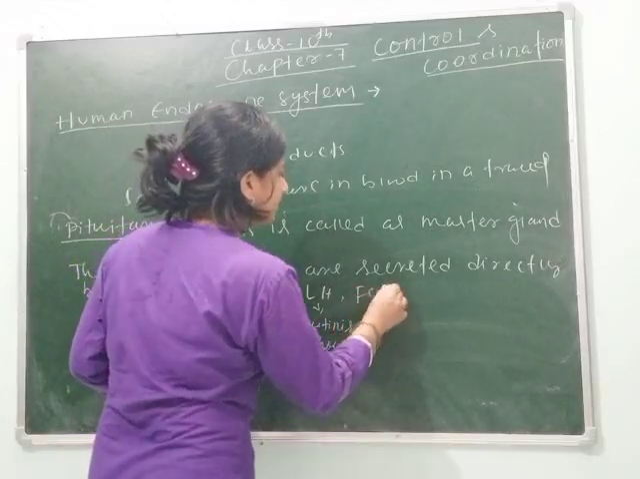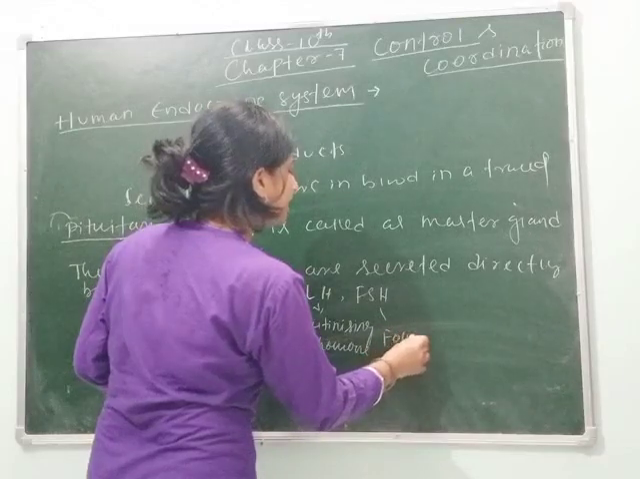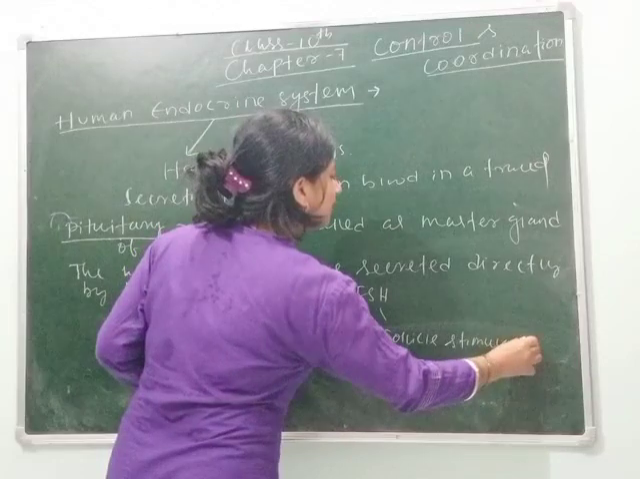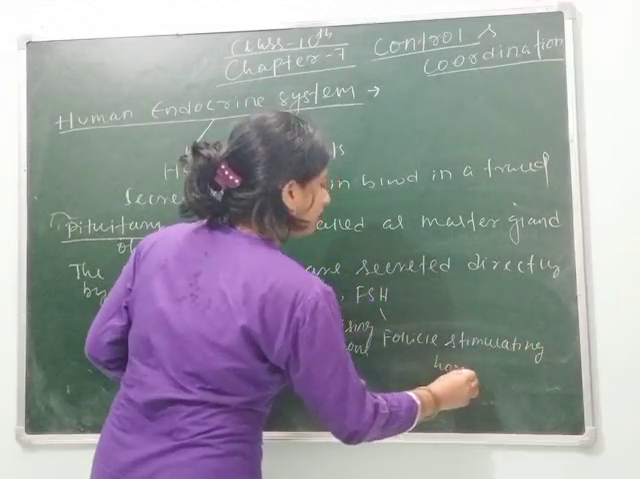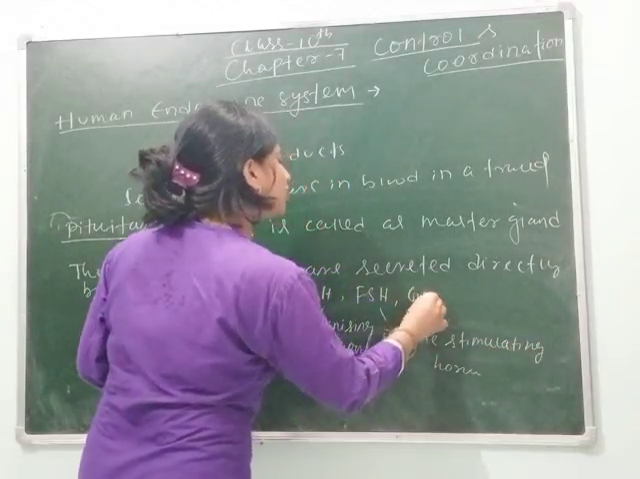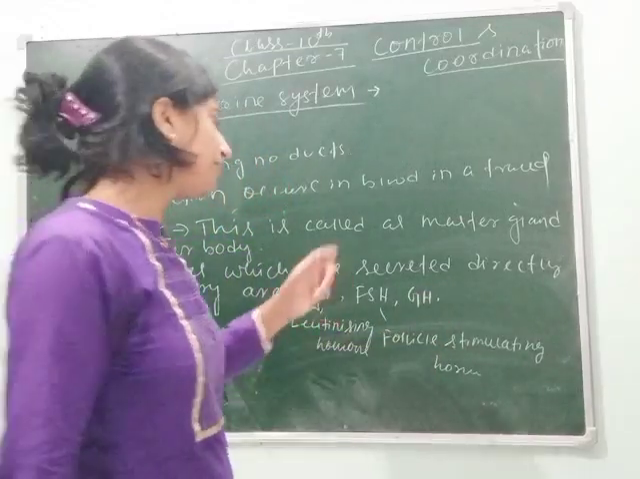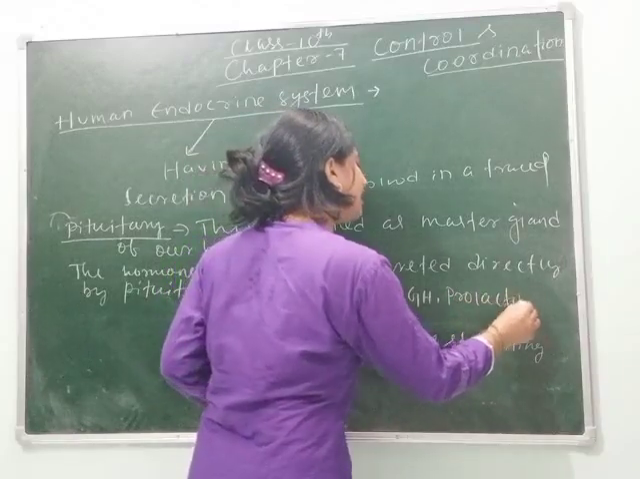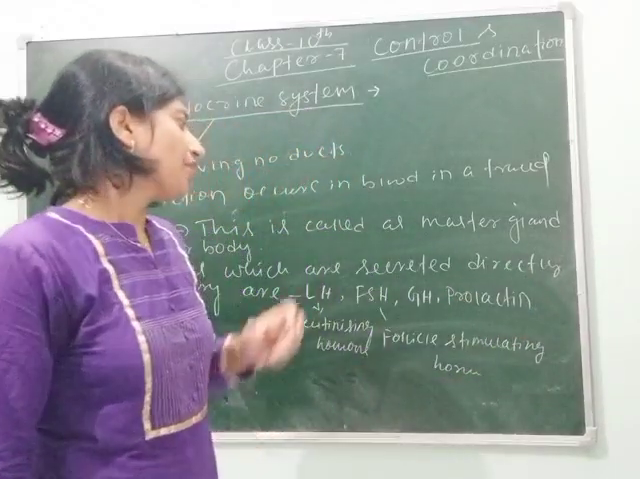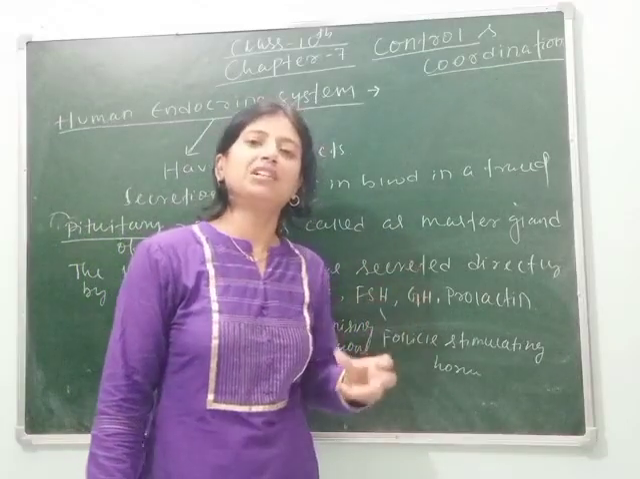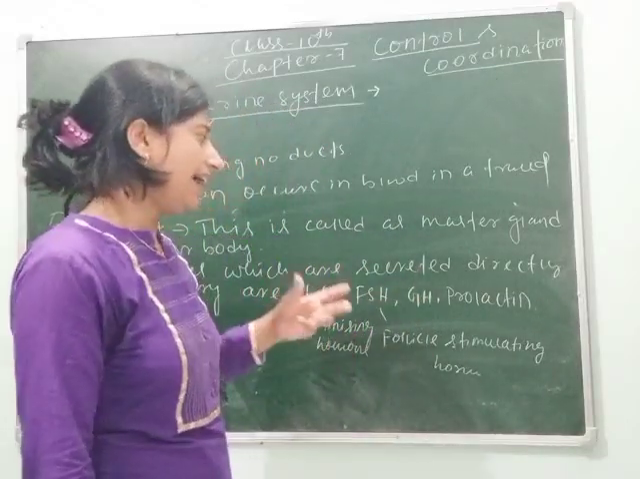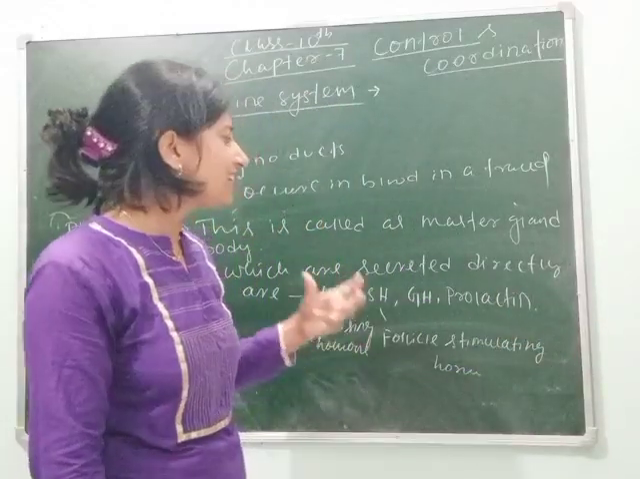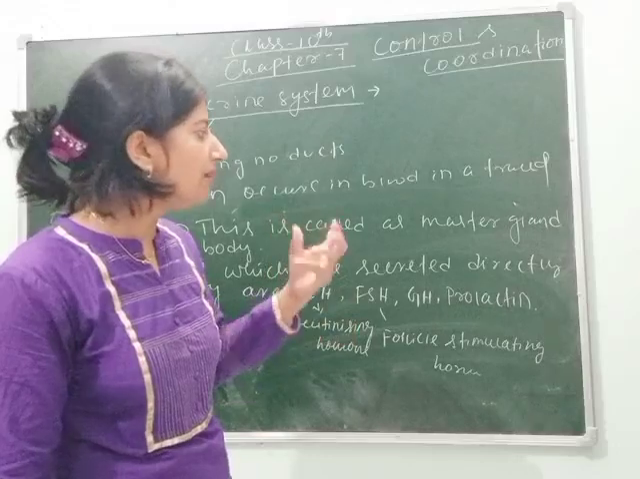Then FSH means follicle stimulating hormone. Along with the growth hormone, which is also directly secreted from the pituitary, there is prolactin. Prolactin is the hormone whose secretion from the pituitary helps in the growth of the mammary gland, and during pregnancy its secretion increases, as during pregnancy there is synthesis and secretion of milk.